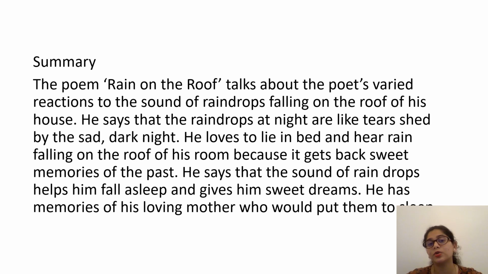So, as a summary, you can say that Rain on the Roof is a poem which talks about the poet's varied reactions to the sound of raindrops falling on the roof of his house. He says that the raindrops at night are like tears, and then later on, the poet loves to be in bed, hearing the sound of the rain and thinking about the memories of the past. And he also says that his loving mother's memories also come to him. So this is basically the summary of the poem Rain on the Roof.